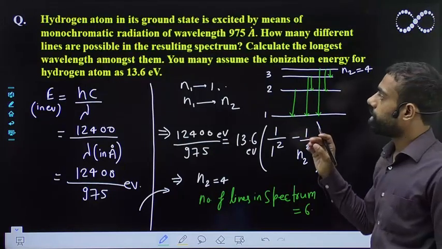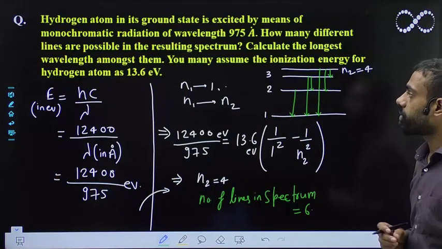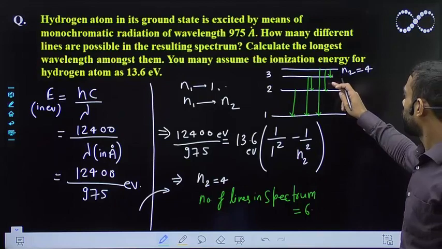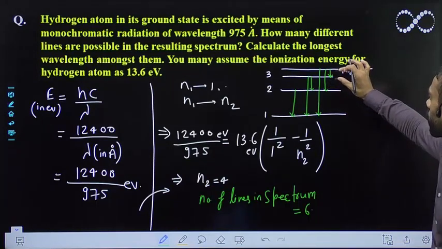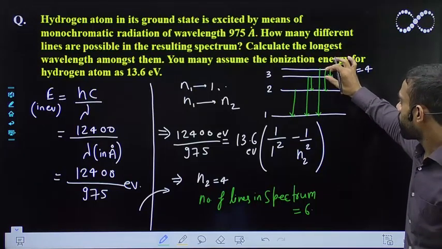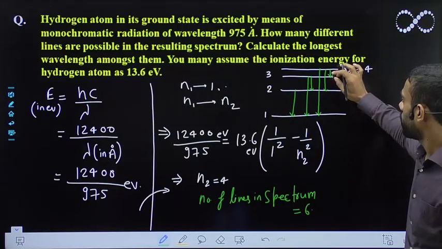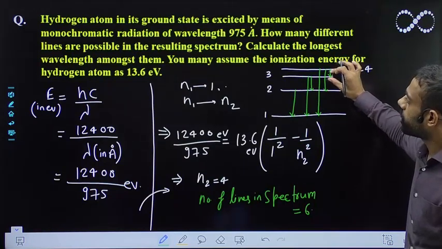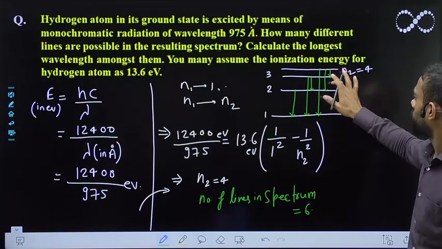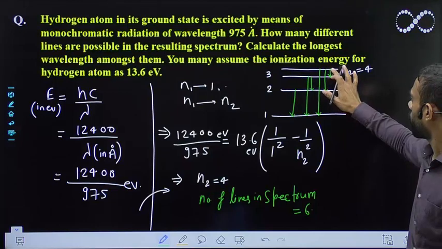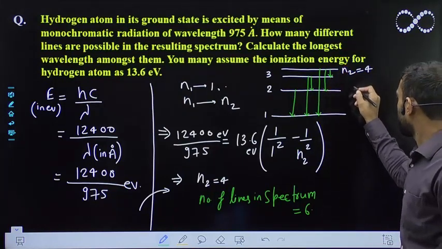The longest wavelength means the least frequency, and least frequency means least energy. The least energy will correspond to n is equal to 4 and 3, because between 4 and 3 the gap is least. Since the gap between the energy levels is least between 4 and 3, the energy will be least, so the frequency will be least and the wavelength will be maximum. So let us see how much wavelength we will get when the electron jumps from 4 to 3, because in this case only the wavelength will be maximum. Let us calculate here.